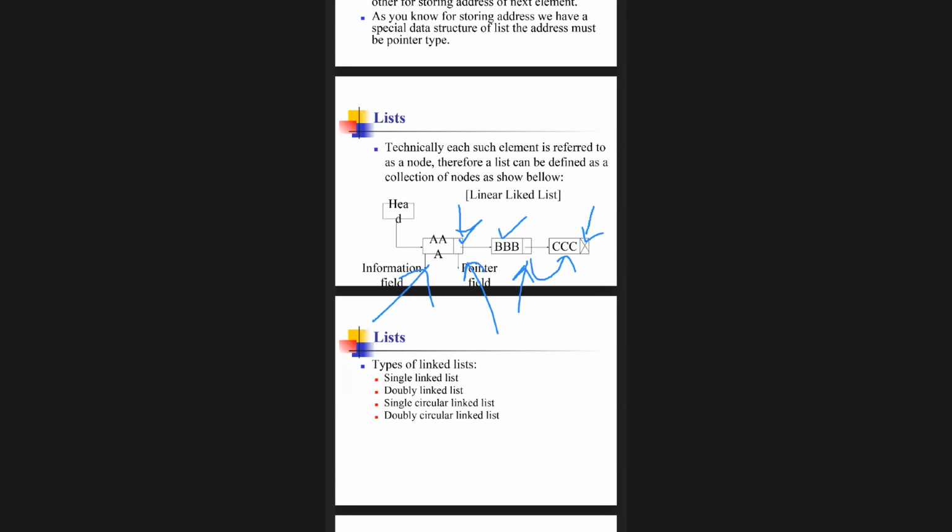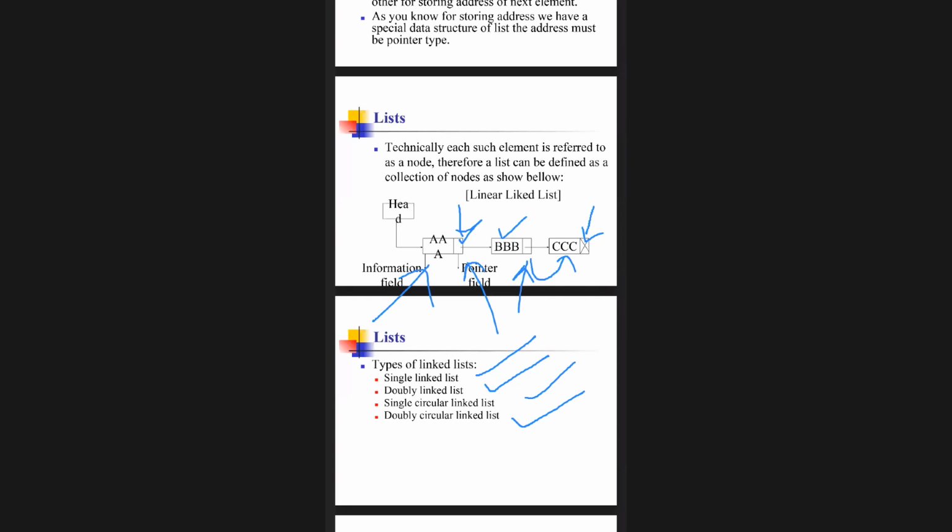When I come down, there are types of linked list. Single linked list, double linked list, single circular linked list, double circular linked list. So how many types of linked list are there? Now you can tell me what they are. We have single linked list, correct. Double linked list, single circular linked list, and double circular.